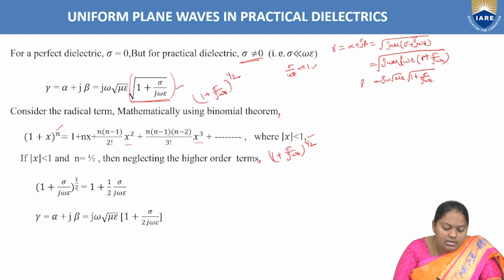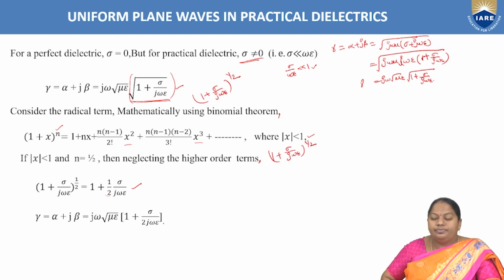What is the value of n here? From this, 1 by 2 into x is nothing but sigma by j omega epsilon, right? So upon expanding, 1 plus 1 by 2 into sigma by j omega epsilon. In place of this radical factor root over 1 plus sigma by j omega epsilon, we write 1 plus 1 by 2 into sigma by j omega epsilon. Then gamma can be written as alpha plus j beta equal to j omega root over mu epsilon into 1 plus sigma by 2 j omega epsilon, right?